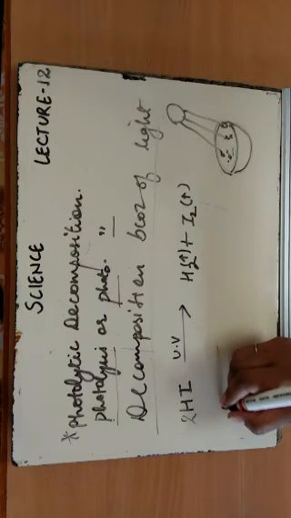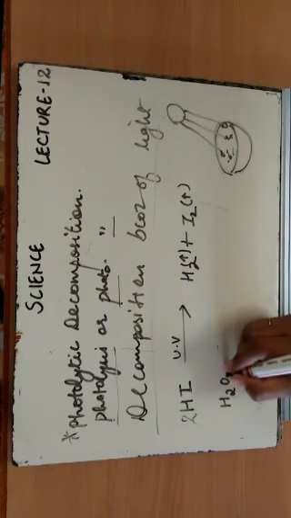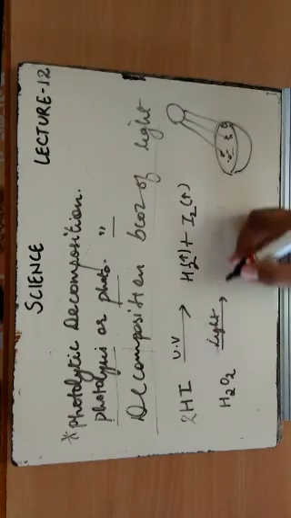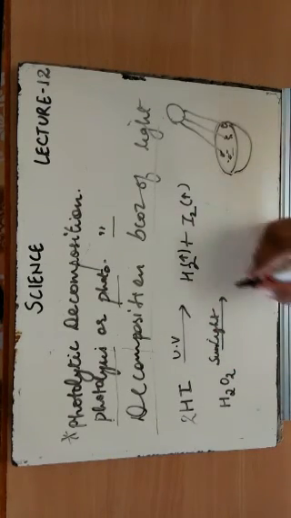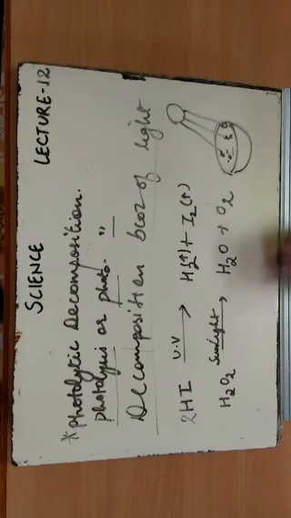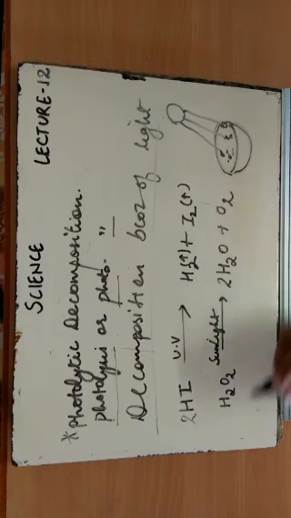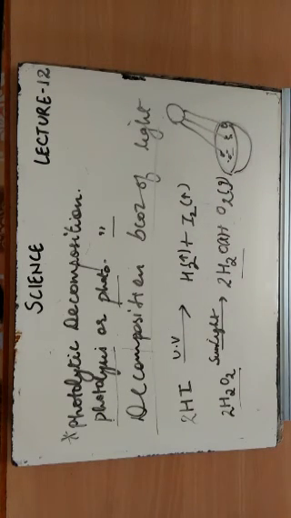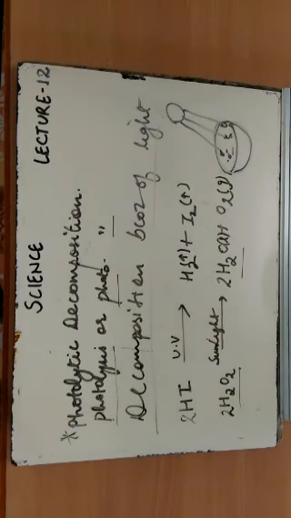Then one more example is that of hydrogen peroxide. अगर हम again we are exposing it to sunlight, what will happen? सनलाइट दी है तो it will break down into water and oxygen. ठीक है, we need to balance it and it can be balanced by putting a 2 on this side and a 2 on this side. So this was hydrogen peroxide breaks down into water liquid and oxygen gaseous. Okay, I hope this point is very very clear to you. What is photolytic decomposition? It's the very simple decomposition.